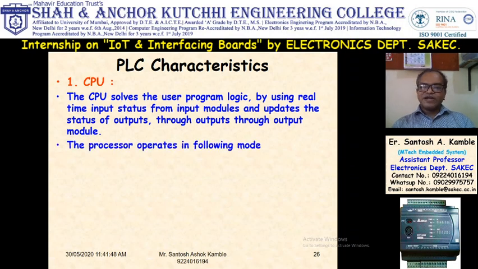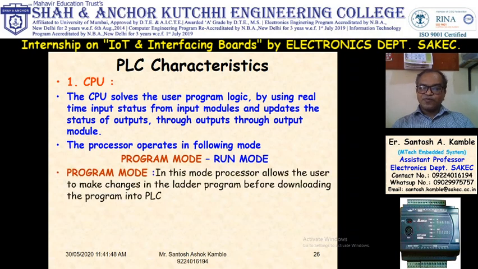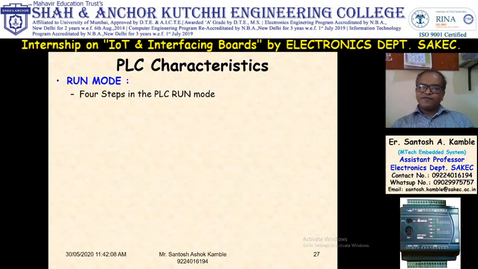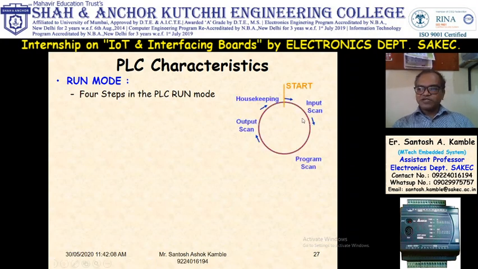So processor operates in two modes. First mode is program mode and second is run mode. Program mode is used to load the program into PLC, and run mode is used after loading the program to execute the operation. In run mode, it follows four steps. The sequence is like this. First is input scan, second is program scan, third is output scan, and fourth is housekeeping. Repeat: input scan, program scan, output scan, housekeeping. So this will repeat in a loop.